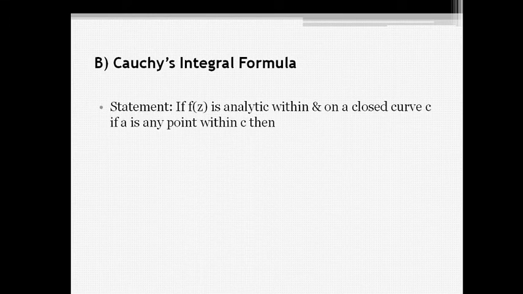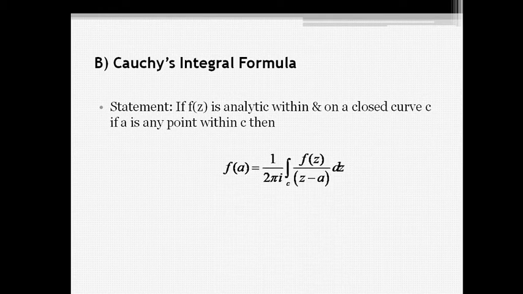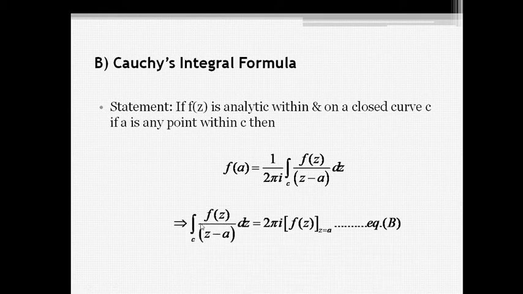Now, Cauchy's integral formula. Here, the statement is: if f of z is analytic within and on a closed curve C, and if a is any point within C, then f of a equals this value. We simplify this, and the integration over C of f of z upon z minus a dz equals 2 pi i into f of a, that means f of z at z equal to a. This is equation number B.